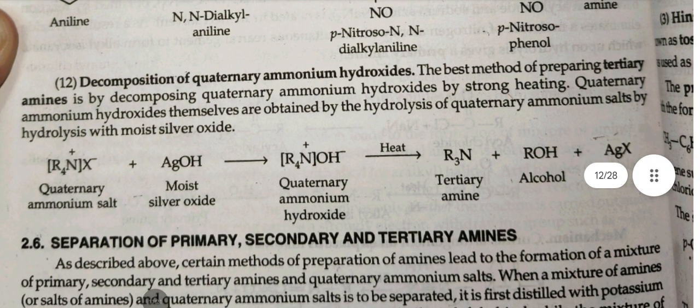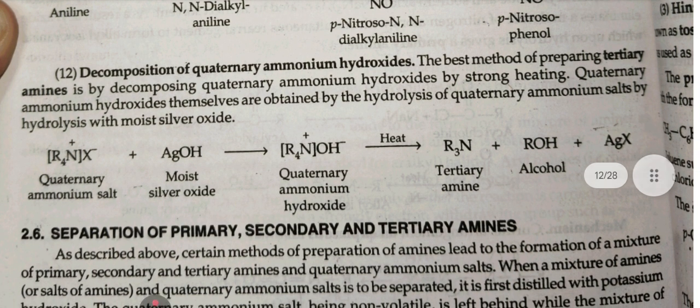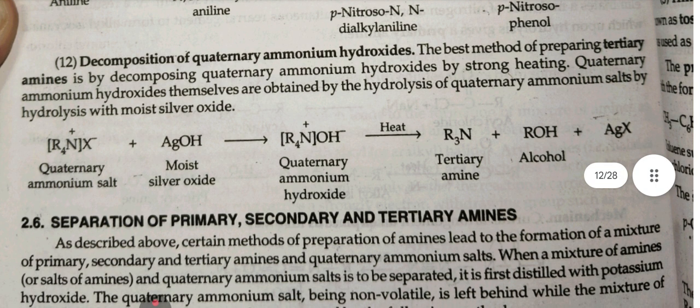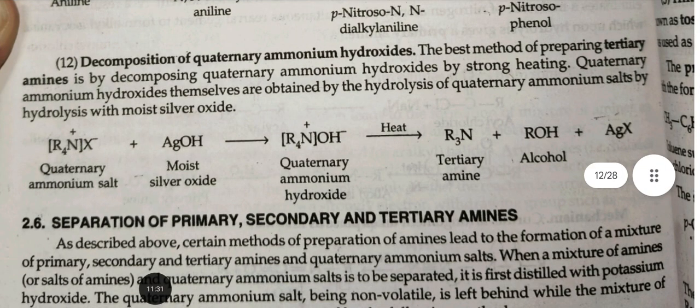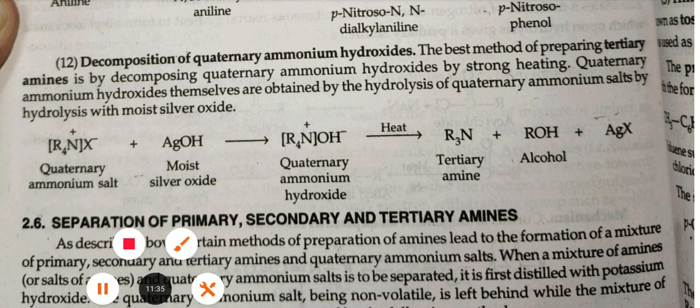Twelfth, decomposition of quaternary ammonium hydroxide. The best method for preparing tertiary amines is by decomposing quaternary ammonium salts by hydrolysis with moist silver oxide.